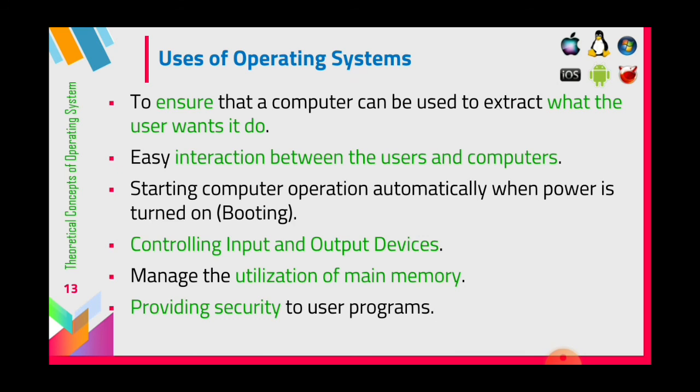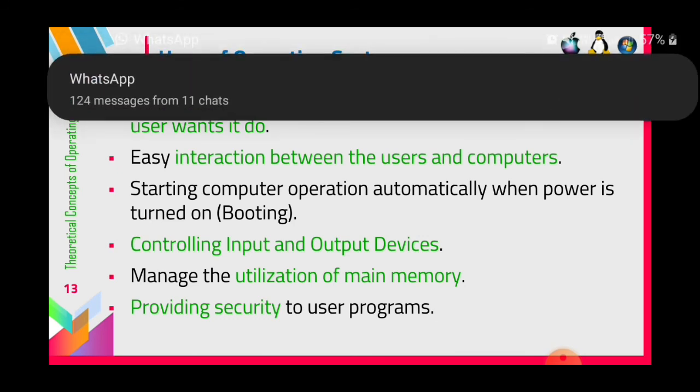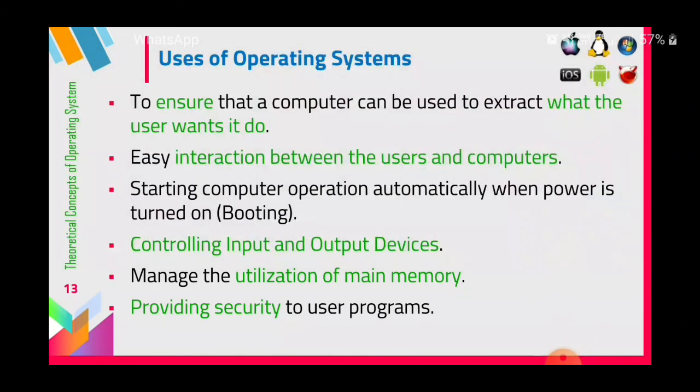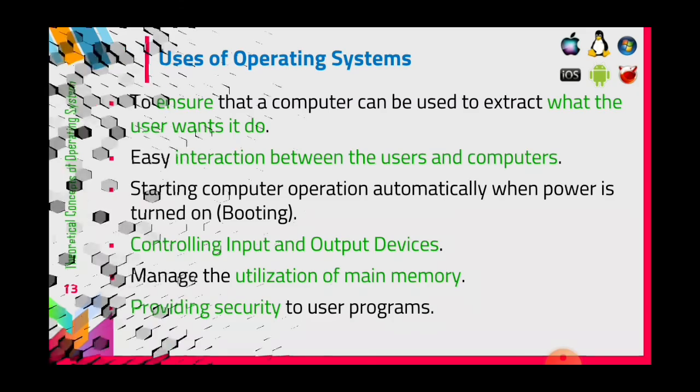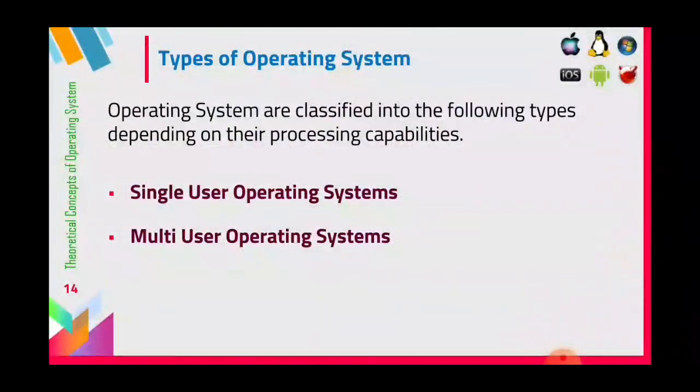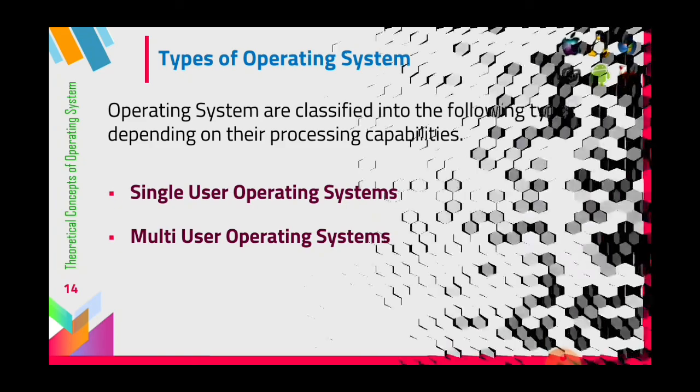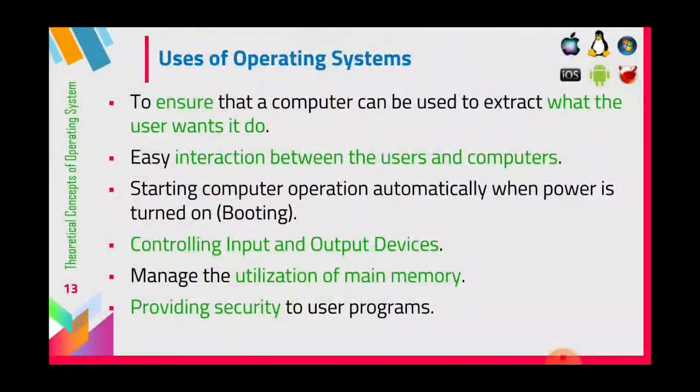When we use the computer, we must feel it is secure. So that security is also provided. This covers what an operating system is, why we need an operating system, and what the uses of an operating system are.